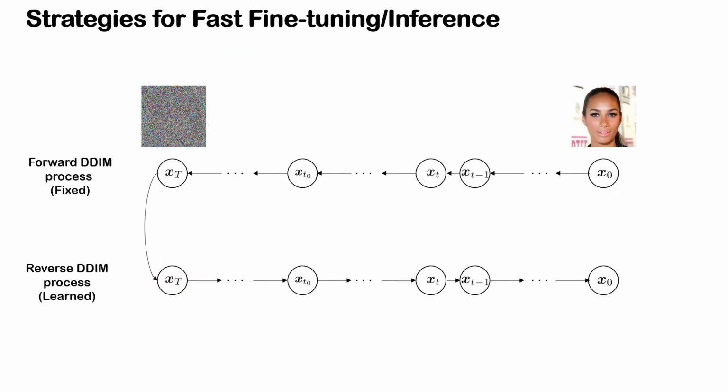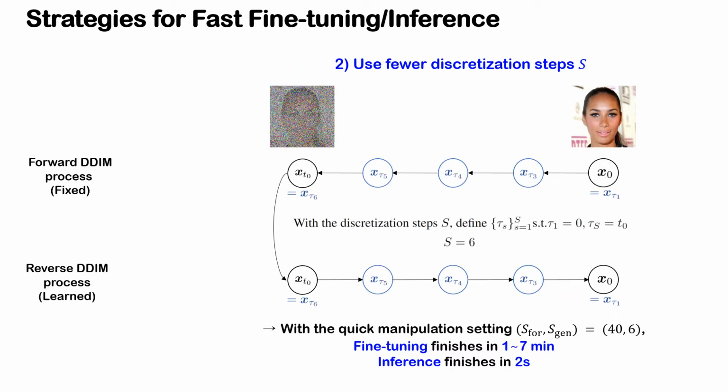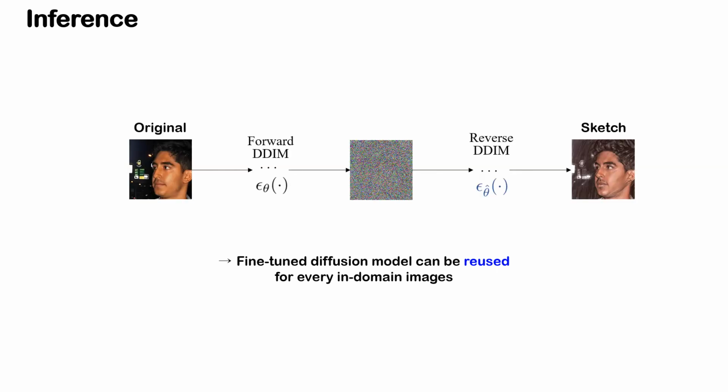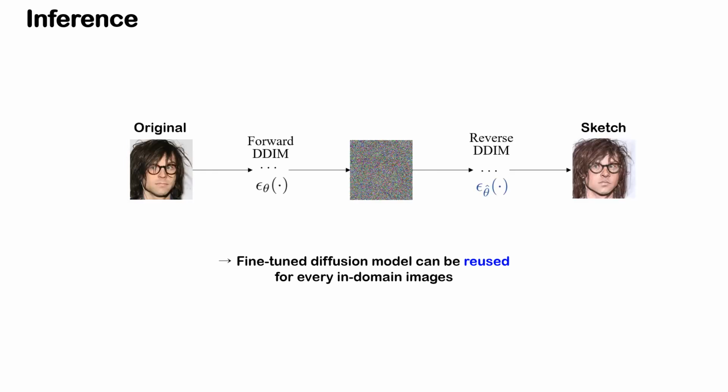To accelerate the fine-tuning and inference procedures, we perform the forward diffusion up to T0 smaller than the last time step. We can further accelerate the procedures by using fewer discretization steps. Once the diffusion model is fine-tuned, any image from the pre-trained domain can be manipulated through forward DDIM with original pre-trained models, followed by reverse DDIM with fine-tuned diffusion models.